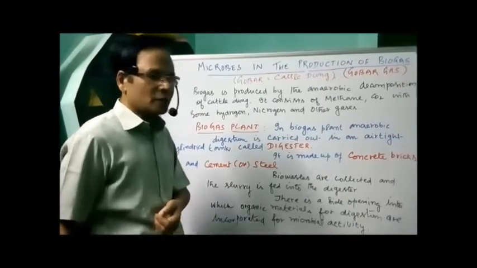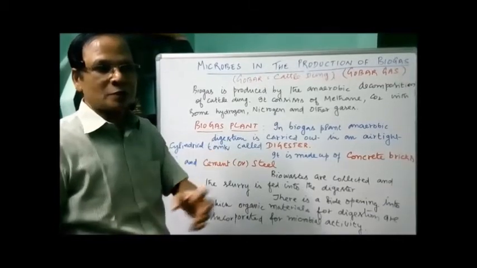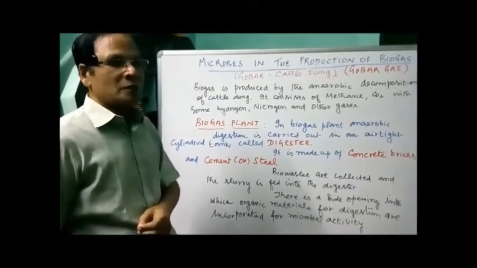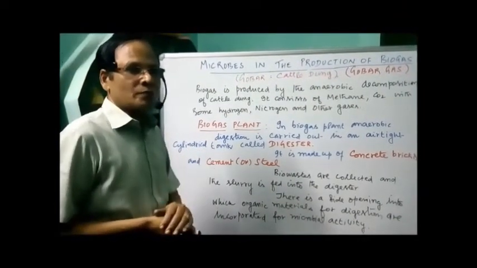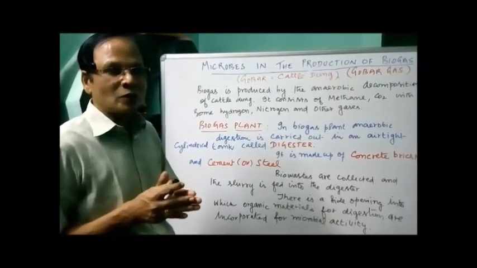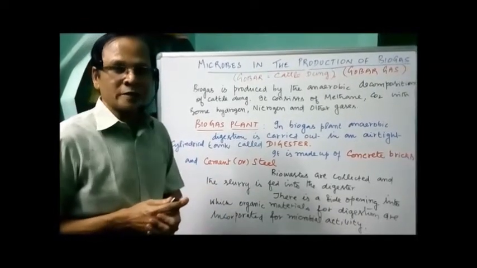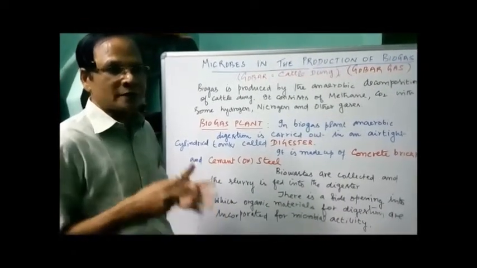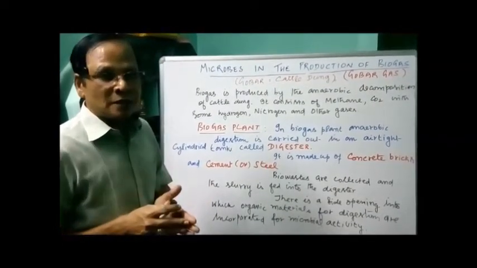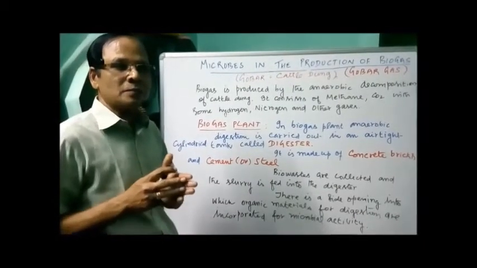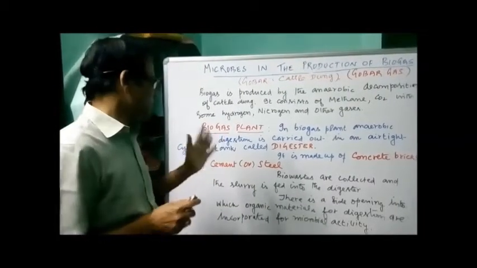Now we have to go for the biogas plant where the biogas is produced. The plant where biogas is produced is known as a biogas plant. In a biogas plant, the anaerobic breakdown of organic materials is carried out in a large cylindrical tank. That large cylindrical tank where anaerobic digestion of the organic waste is carried out is known as the digester. Now the digester is made up of either steel, or concrete, bricks and cement.